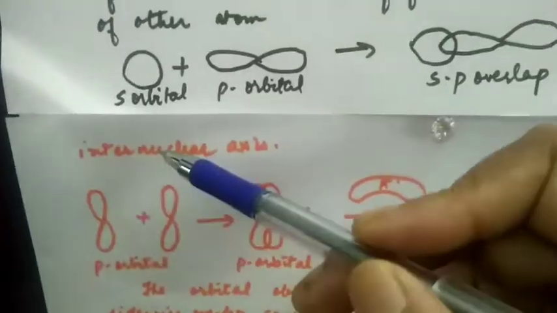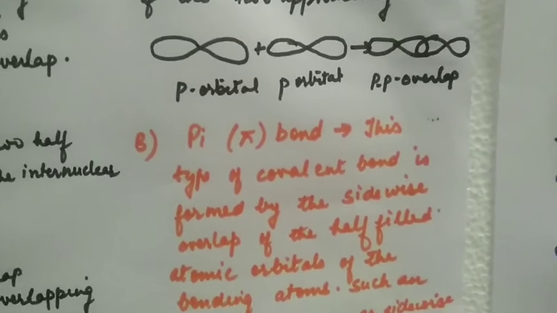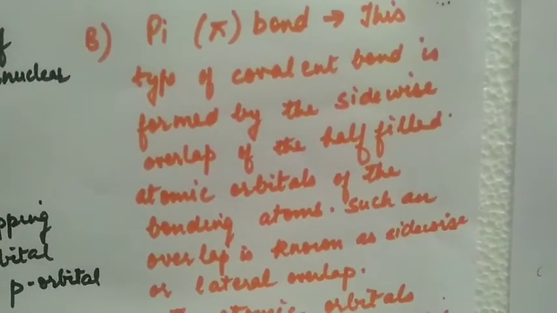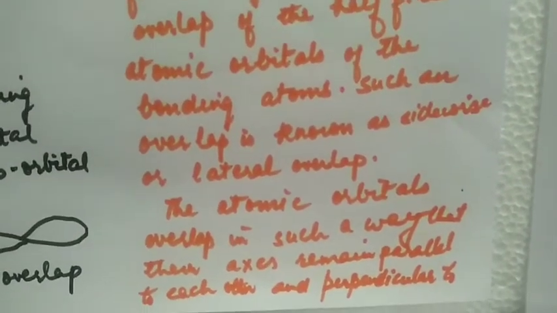But if the overlap is along the sides laterally, then this kind of overlap is called a pi bond. This type of covalent bond is formed by the sidewise overlap of the half-filled atomic orbitals of bonding atoms.